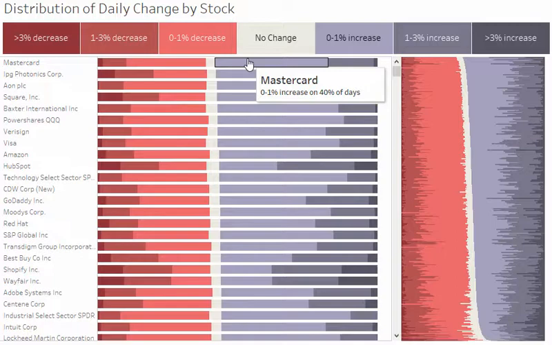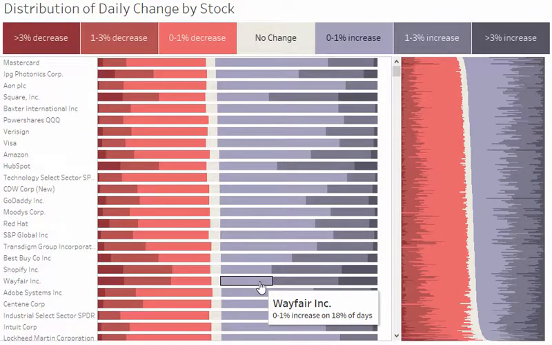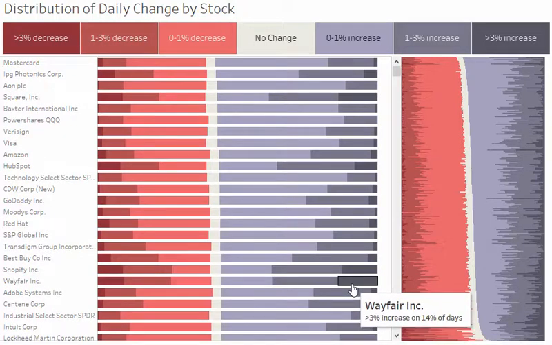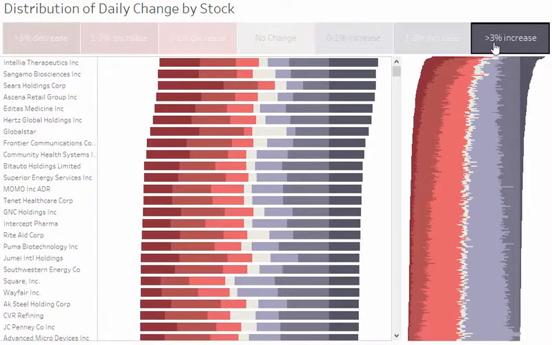Like you can see here, for example, while Shopify and Wayfair have a fewer number of positive growth days, their positive growth days had a much higher growth rate. So, with nearly a quarter of them between 1 to 3% growth rate and 14% of days with over 3% growth rate. And so for that reason, you may want to be able to sort just based on the percent of days that had a growth rate of over 3%. And now you see that MasterCard actually falls out of these top stocks when you group it in that way.